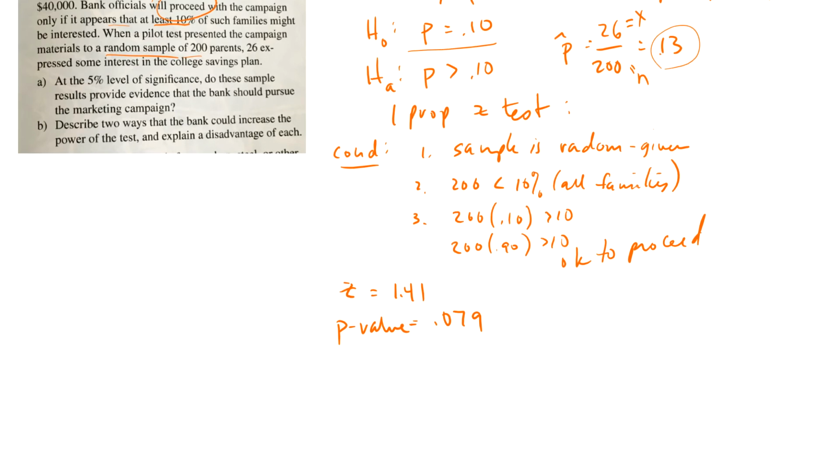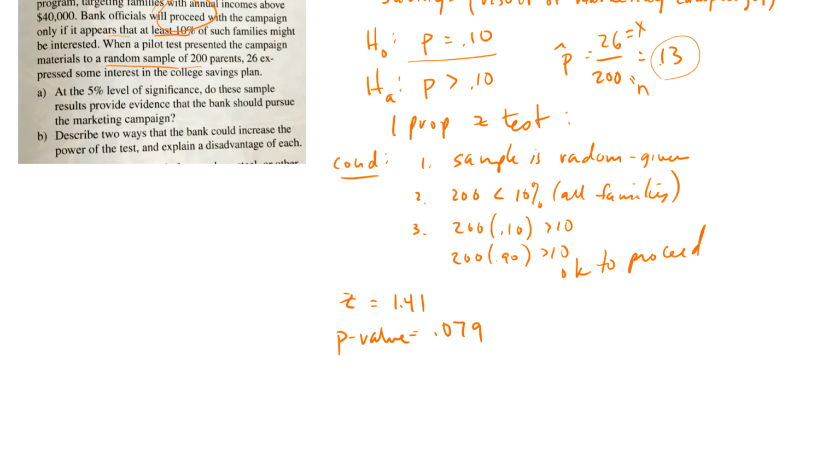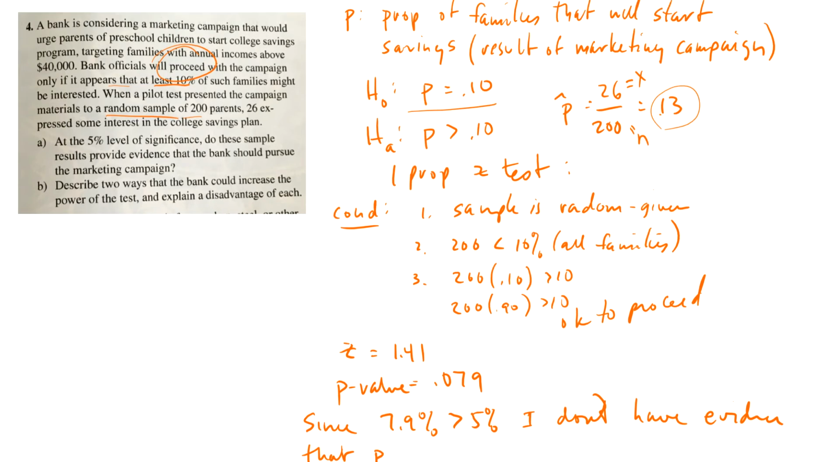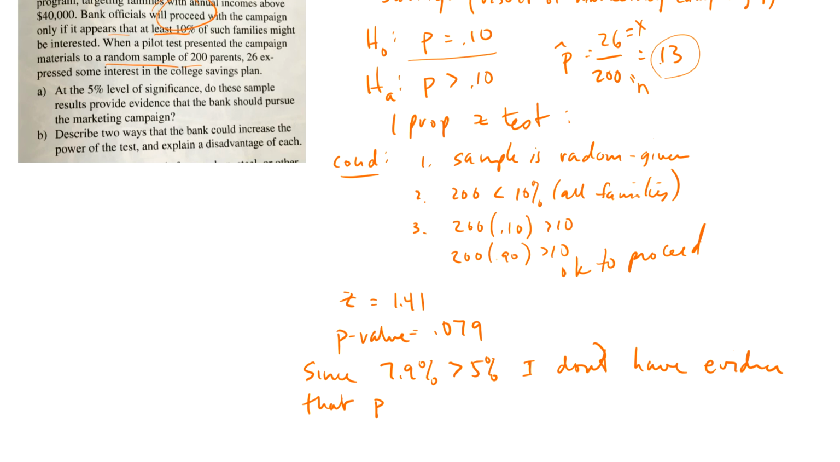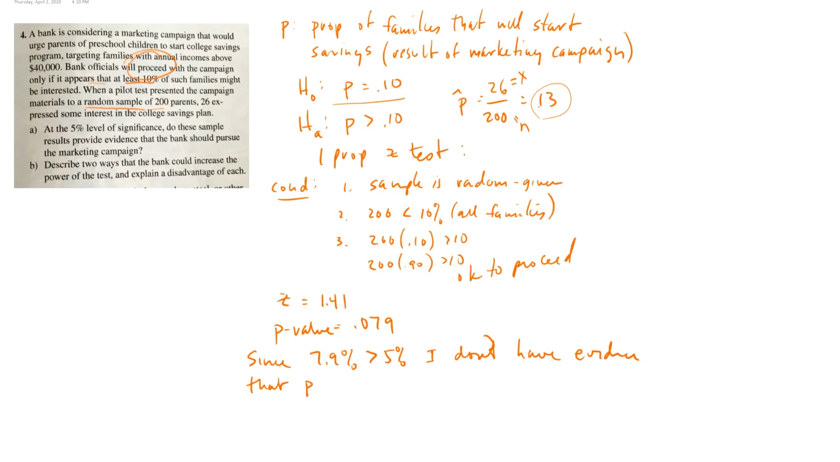So does the sample results provide evidence that the bank should pursue it at the 5% level? No, since 7.9% is bigger than 5%. I don't have evidence that P, the proportion of families who start saving, is greater than 10%. Now I got to answer the question though.